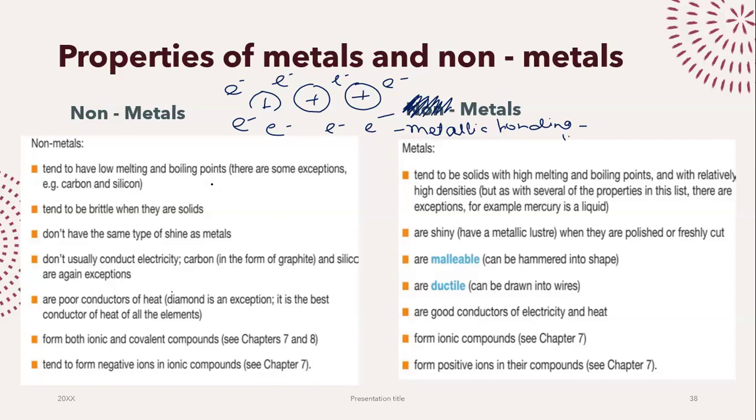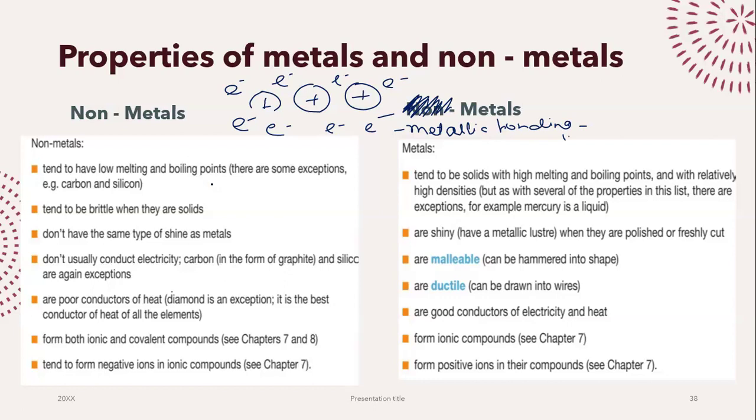Metals are malleable and ductile. Non-metals, again, are not malleable and not ductile. What is the reason that metals are malleable and ductile? What does malleable mean? If I apply a force, I can turn a metal into any shape I want. I can make a pot, a pan, a helmet. Ductile means that I can use them to make a wire. Copper wires are used very commonly in our circuits. Non-metals, on the other hand, if you apply a force, they're probably going to break on you.